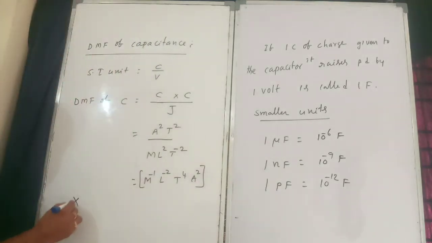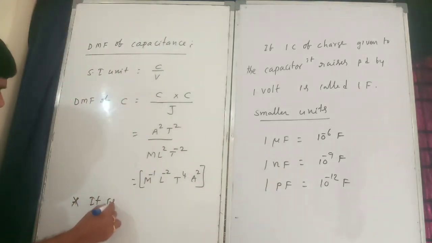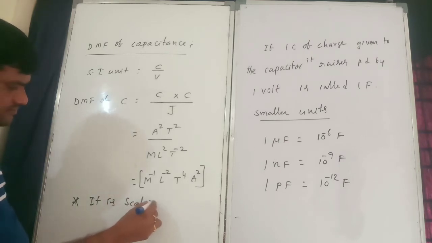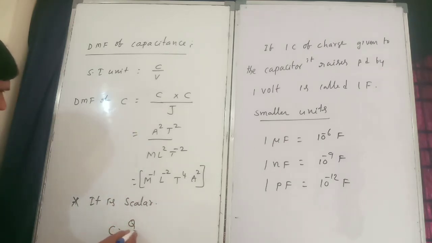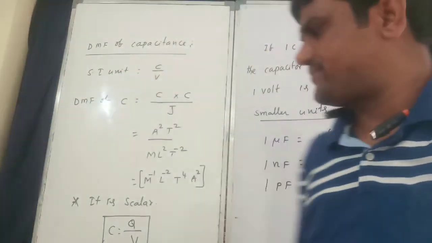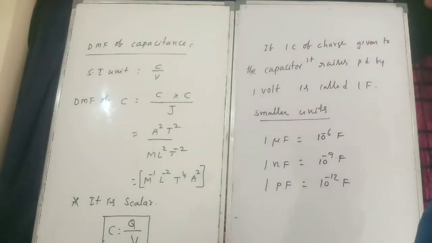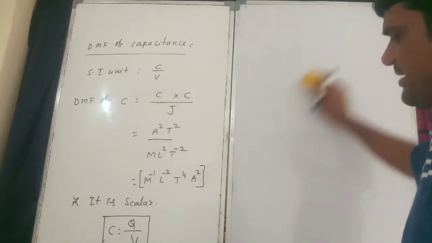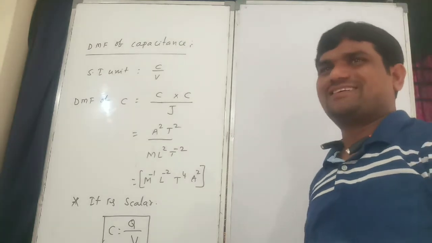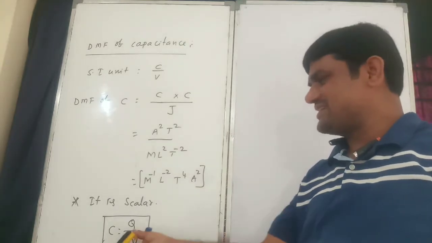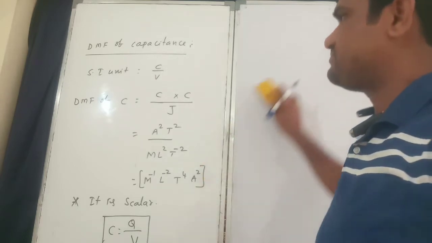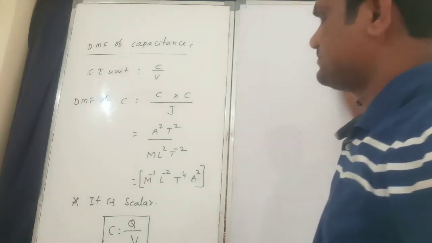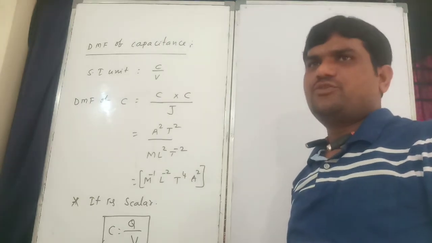And last and final, it is a scalar. Why? Because this is just a ratio of Q by V. Q is also a scalar quantity, V is also a scalar quantity. Scalar by scalar is nothing but scalar only. So this is the ratio, charge by volt, charge by potential.